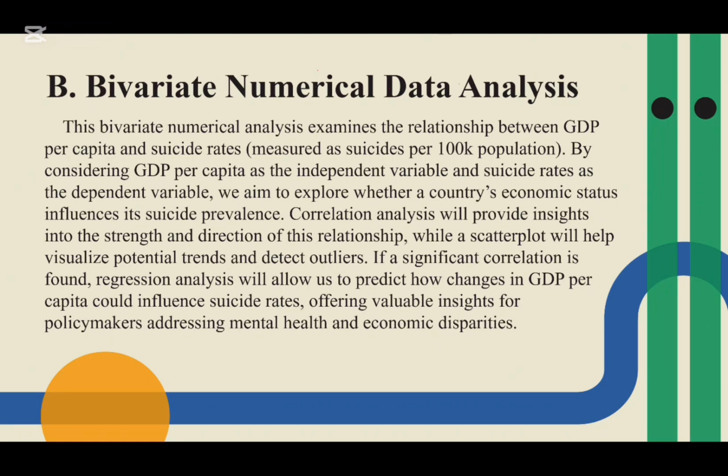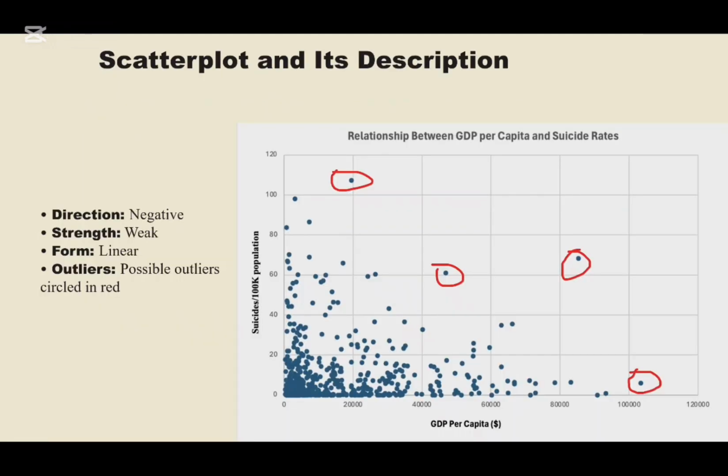Here in the scatter plot, we see that the direction is negative, which means that as GDP increases, suicide rates decrease. The strength is weak, the form is linear, and the possible outliers are marked in red.